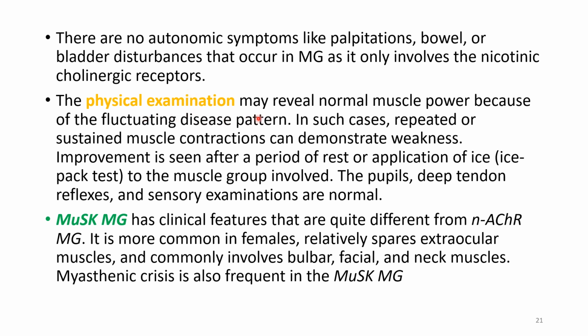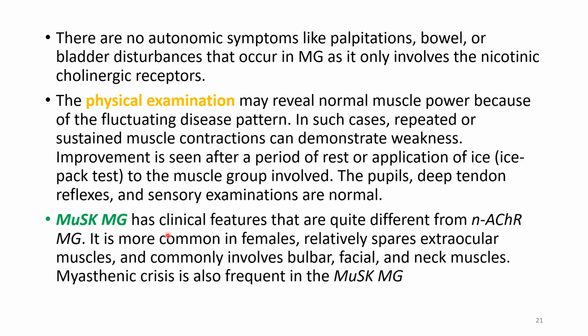The physical examination may reveal a normal muscle power because of the fluctuating disease pattern. So in such cases, what should we do? In such cases, repeated or sustained muscle contractions can demonstrate the weakness. Improvement is seen after a period of rest or application of ice, that is the ice pack test. So we have to give rest and we have to apply ice. After that, what happens? The patient will show a decrease in the weakness. The pupils, deep tendon reflexes, and sensory examinations, all these are normal.